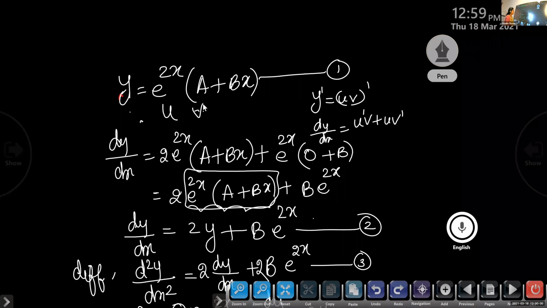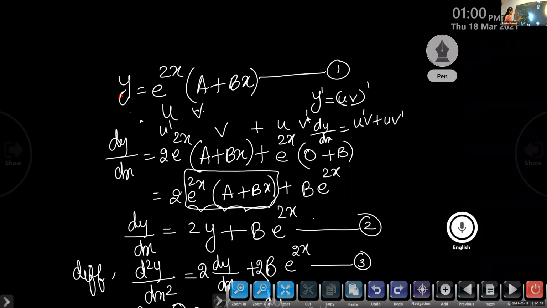The uv rule: u dash v plus u v dash. The second function we keep as such. Derivative of v, that is a plus bx: a being constant, it is 0, and bx differentiates to b. By rearranging, we get 2 e raised to 2x, a plus bx, plus b e raised to 2x.